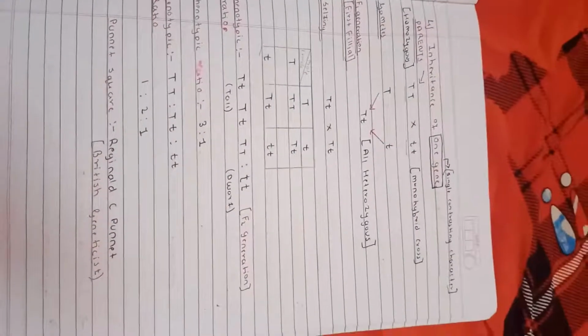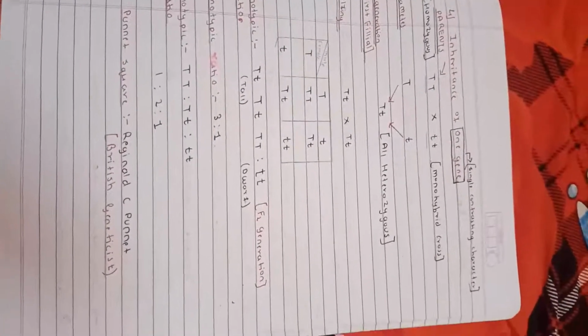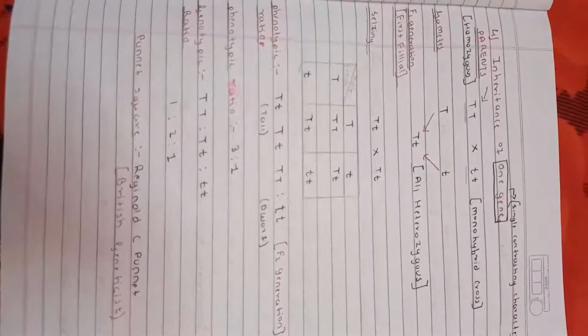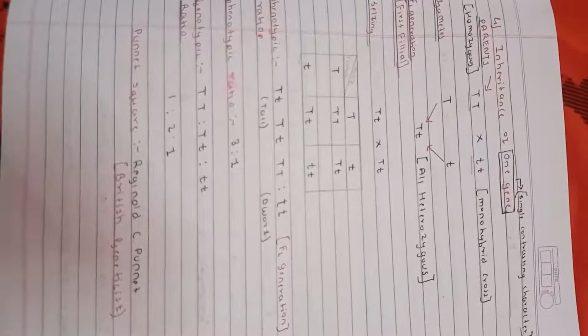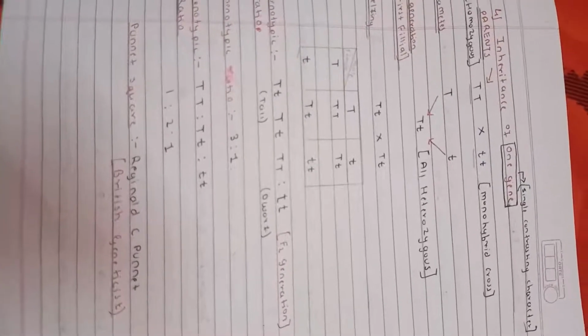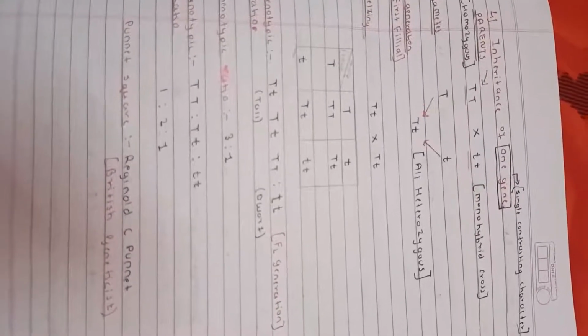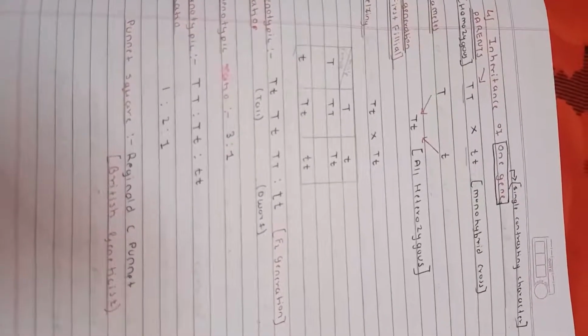Now let's talk about the inheritance of one gene. Before we talk about inheritance of one gene, we have to know some terminologies like homozygous, heterozygous, and alleles. What is homozygous? Homozygous means pure line. Both the alleles are denoted by the same letters, like capital T capital T or small t small t. What is heterozygous? Heterozygous means capital T small t. Both the alleles are different.